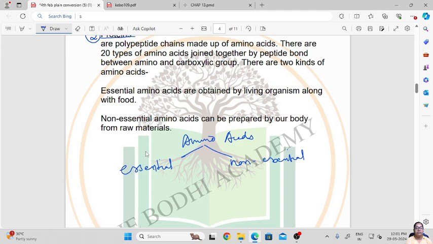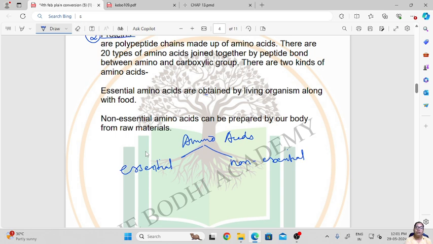Essential amino acids are obtained by the living organism along with food. Non-essential amino acids are amino acids which can be prepared by our body from raw materials, inside our body.